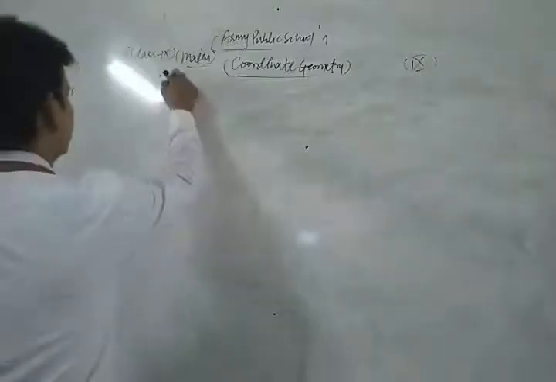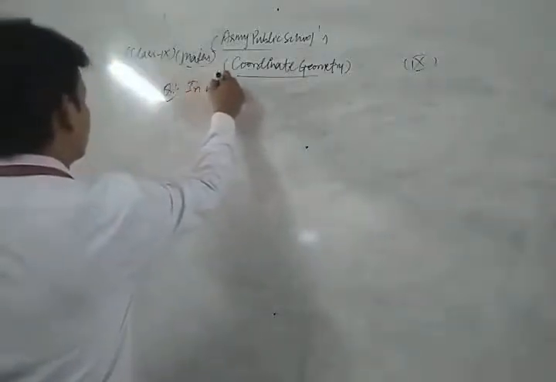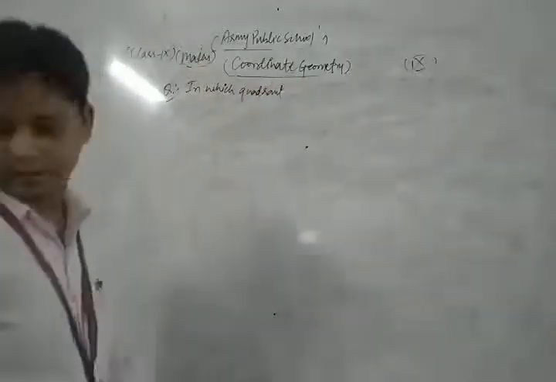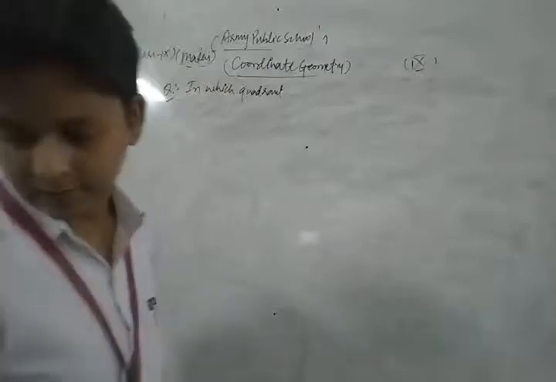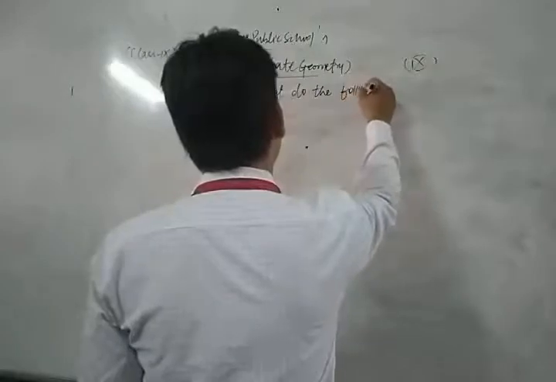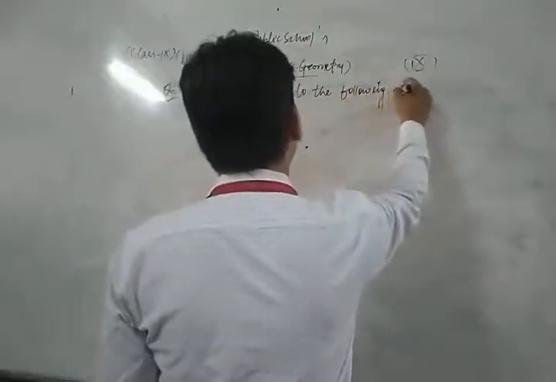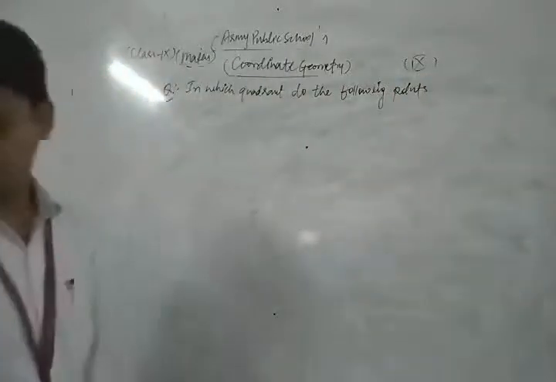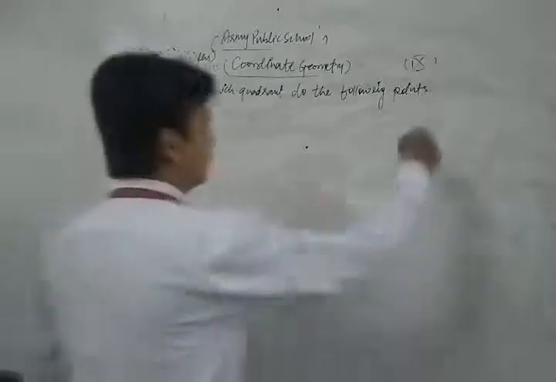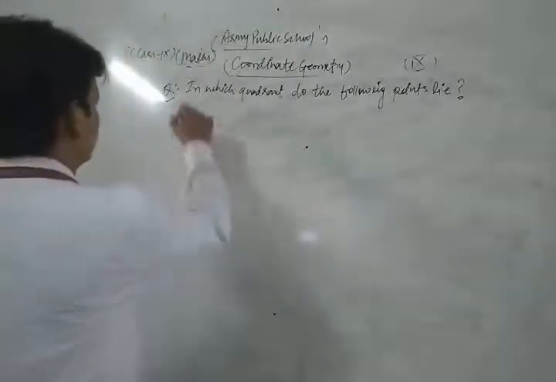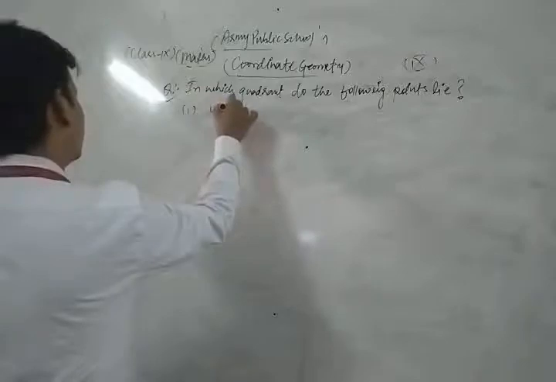The question is: in which quadrant do the following points lie? The first part of this question is (4, 2).